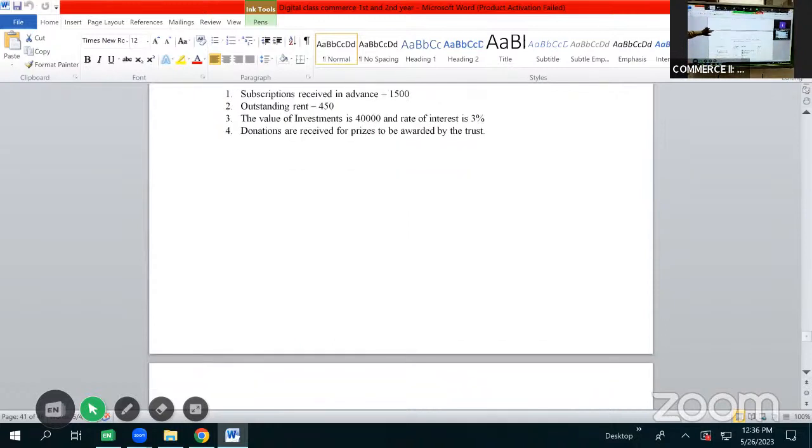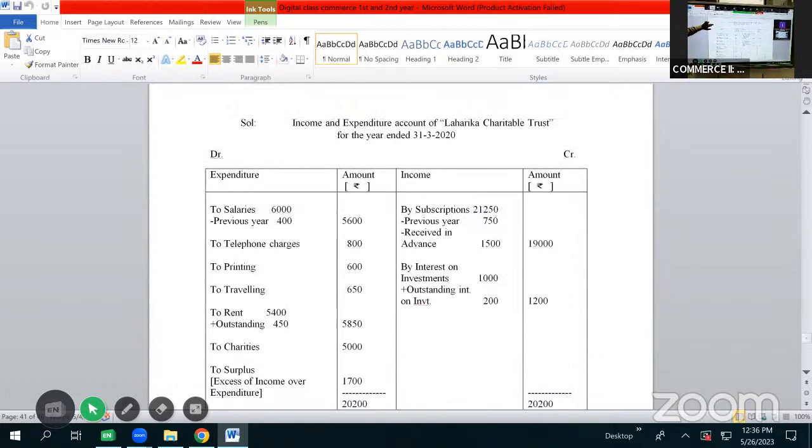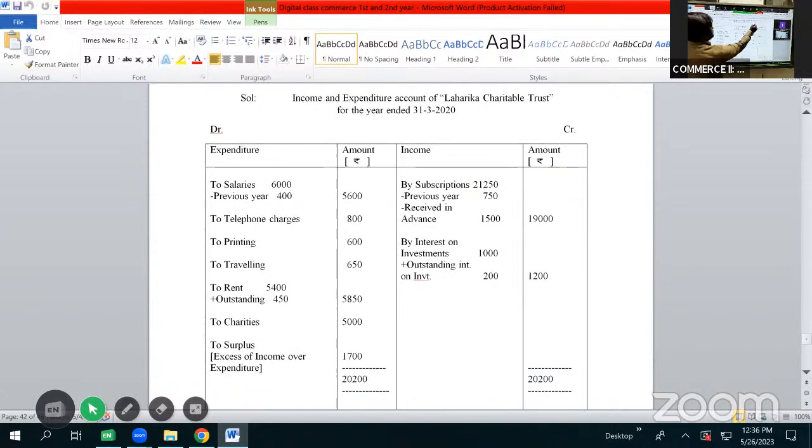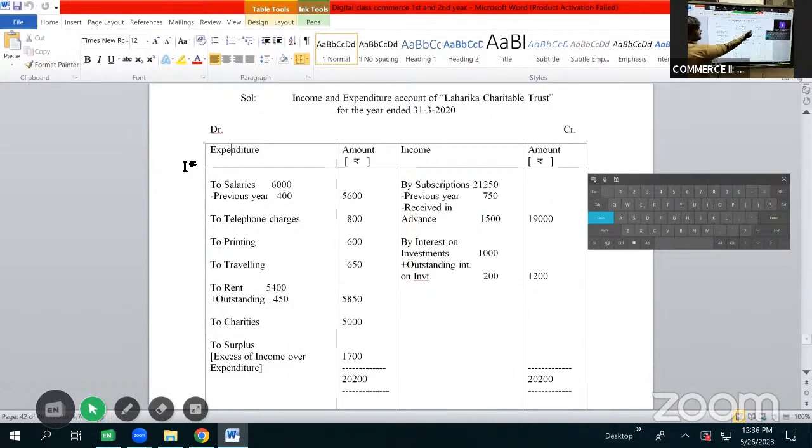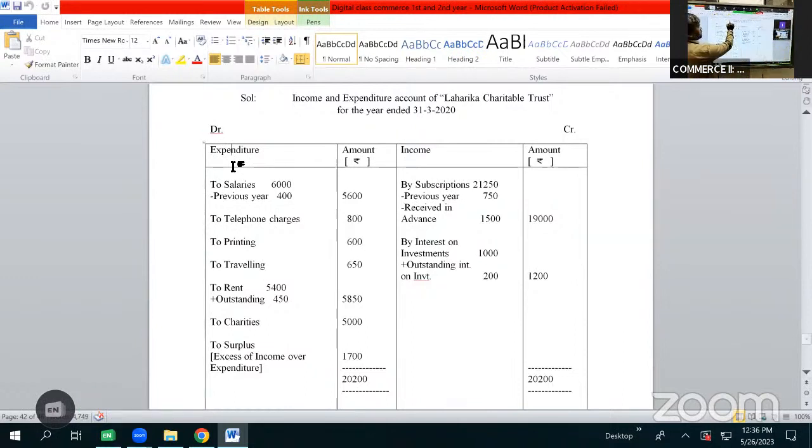First, the heading will be taken as income and expenditure account of Laharika Charitable Trust for the year ended 31st March 2020. And the format for income and expenditure is expenditure amount rupees, income amount rupees. While writing the heading, the name income comes first and expenditure comes later. But for format, expenditure is written first, then income is written next.